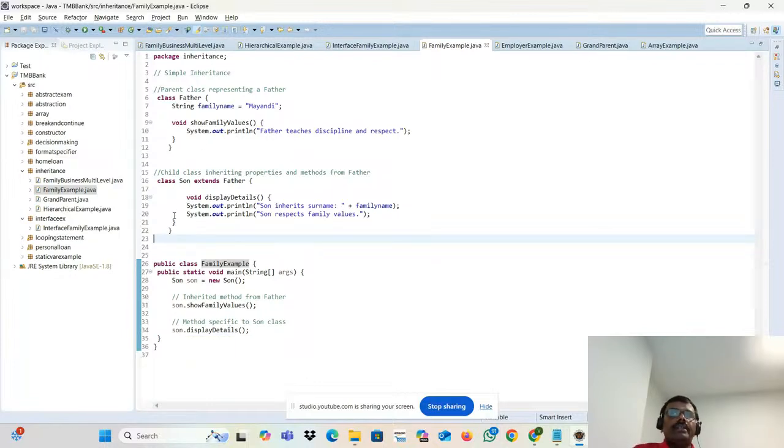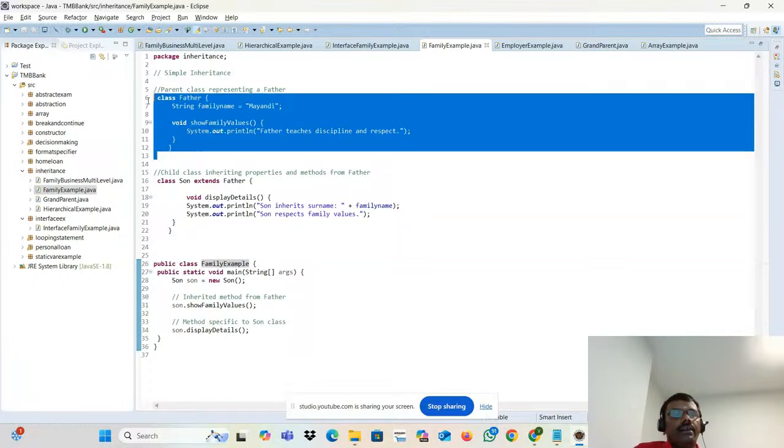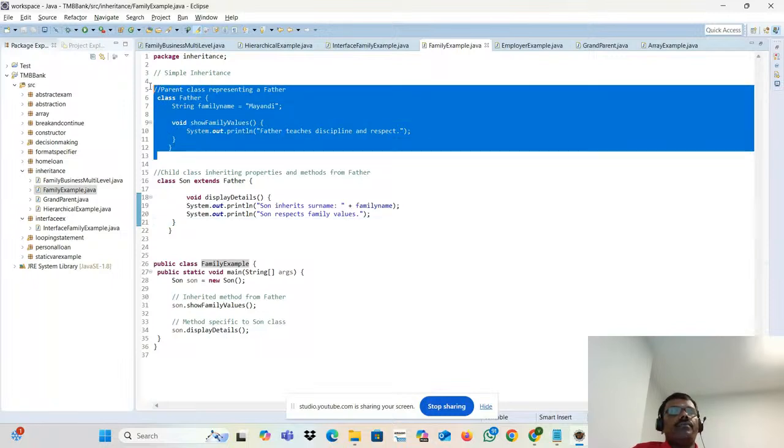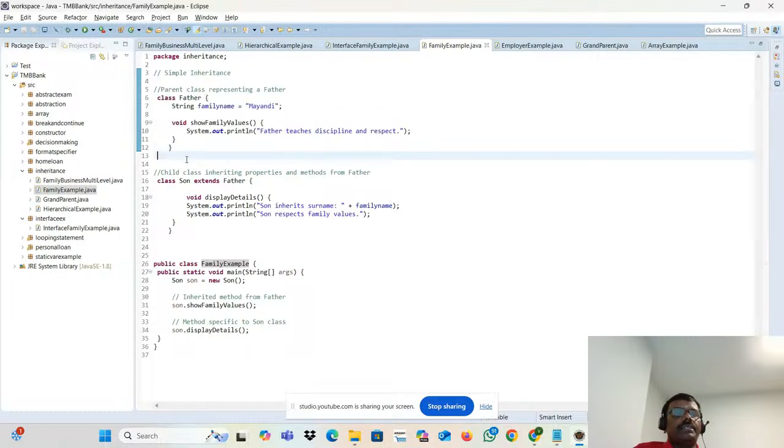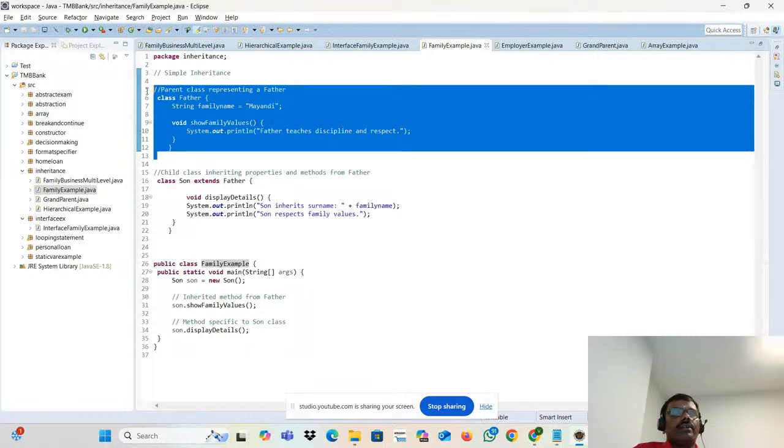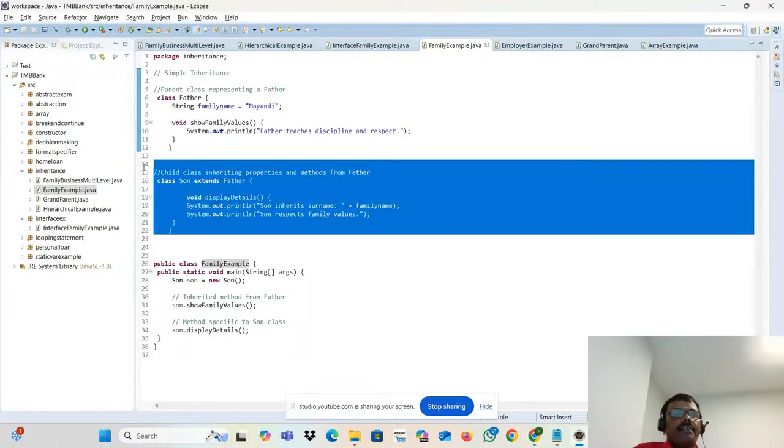But in real time, they won't be putting it like that. In real time, you have a lot of Java classes to be created. But for training purposes, I just put everything in a single file. Fine, I have one class. It's a simple or single inheritance. I'm just explaining here. I have one class, and I have another class.